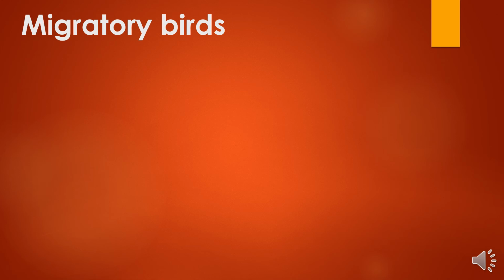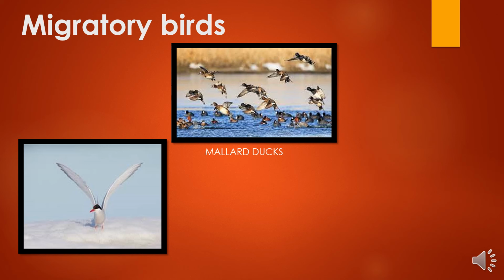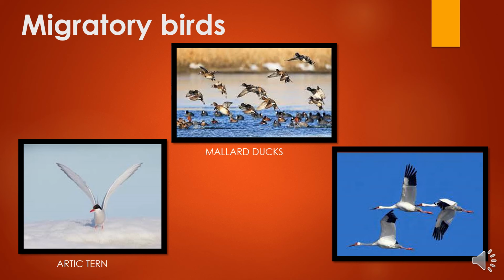Birds. Siberian crane, mallard ducks, and Arctic terns are examples of migratory birds. You can see in the picture. Siberian cranes and mallard ducks come to India every winter to breed. The Arctic terns make the longest migration every winter from the Arctic Circle to the Antarctic Circle, and then they are back again. These migratory birds fly in large flocks to avoid any danger during the journey.